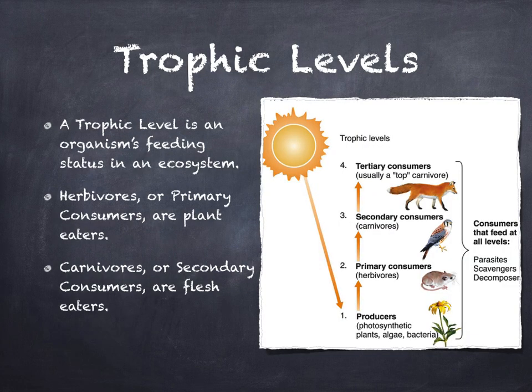This graph shows the trophic levels and the ecological pyramid. Note that the producer is a flower. The primary consumer is a herbivore, a mouse in this case. The secondary consumer is a bird, and the tertiary consumer or top predator is a fox. Also note that parasites, scavengers, and decomposers are consumers that feed at all trophic levels.